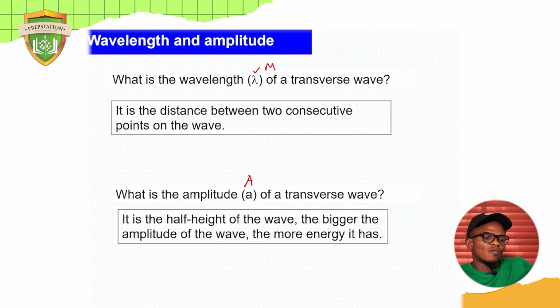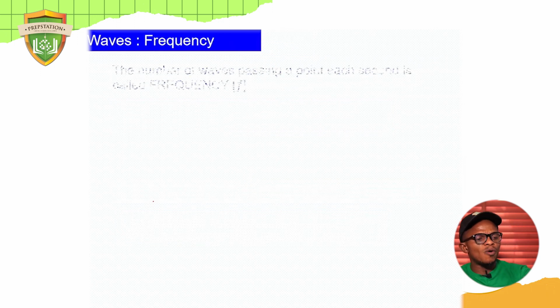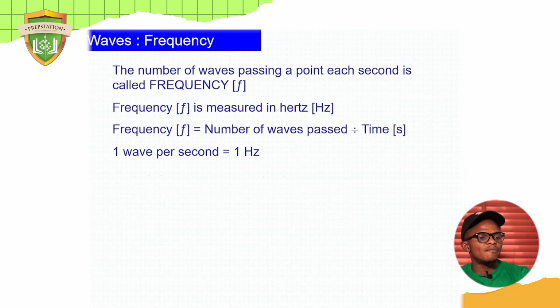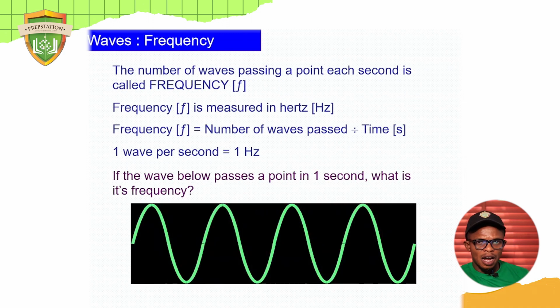The bigger the amplitude of the wave, the more energy it has. That's true. The energy of any traveling wave corresponds to the amplitude. The energy of a wave depends on amplitude. So a larger sound and a smaller sound is all a function of amplitude. So amplitude determines the energy of the wave. Now let's move forward. I'm just describing the terms. I will still come back to look at all of this again. I really want you to understand what a wave is all about before we move deeper into other things.